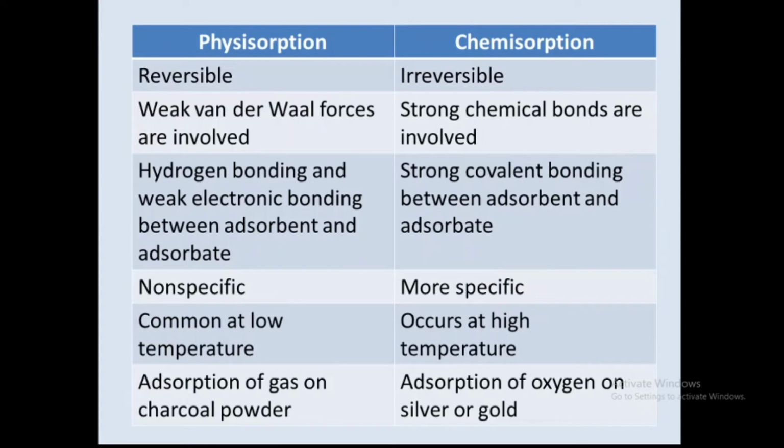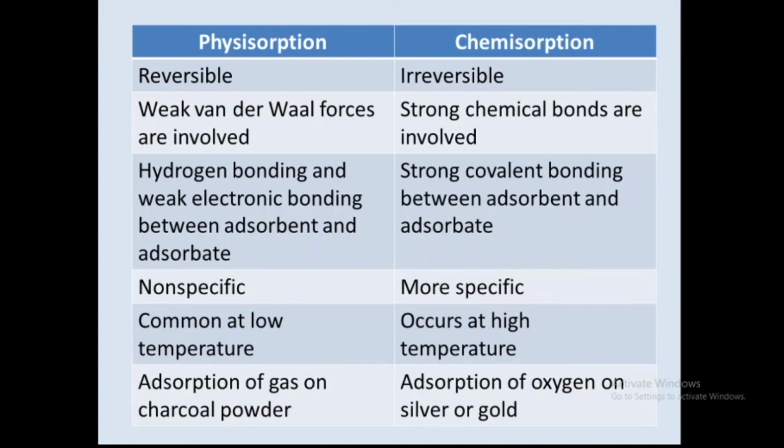Physical adsorption, that is physisorption, is a reversible process. Reversible means what? The gas molecules, after adsorption onto the solid particles, may desorb or detach from the surface of solid particles. That is your reversible process, right?